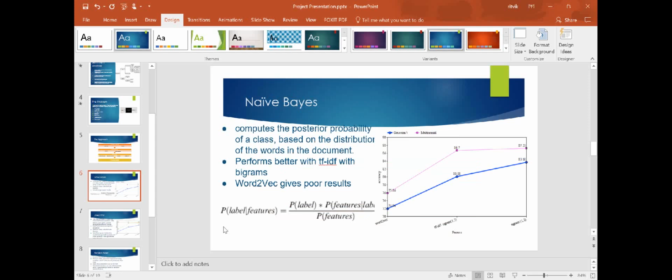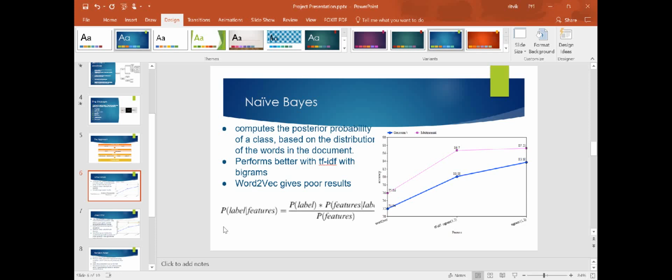Probabilistic classifiers use mixture models for classification. We are using naive Bayes for this project, and the naive Bayes classification model computes a posterior probability of a class based on the distribution of the words in the document. It uses Bayes' theorem to predict the probability that a given feature set belongs to a particular label.